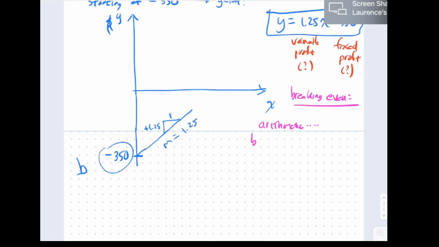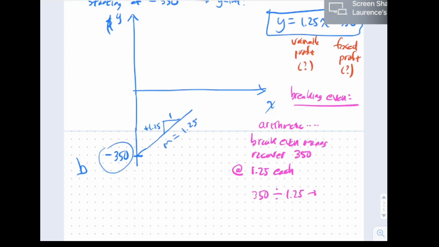To break even means you recover the $3.50 that you spent. So you get $1.25 per hot dog. How many would you have to sell to get $350? You go 350 divided by $1.25.